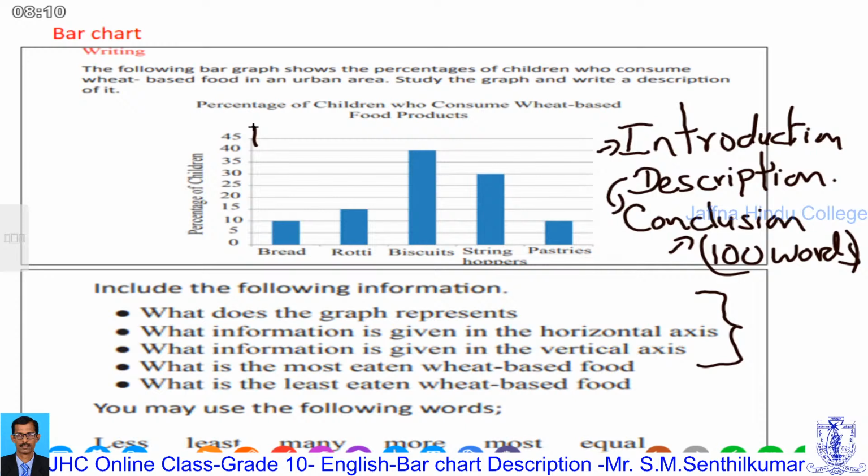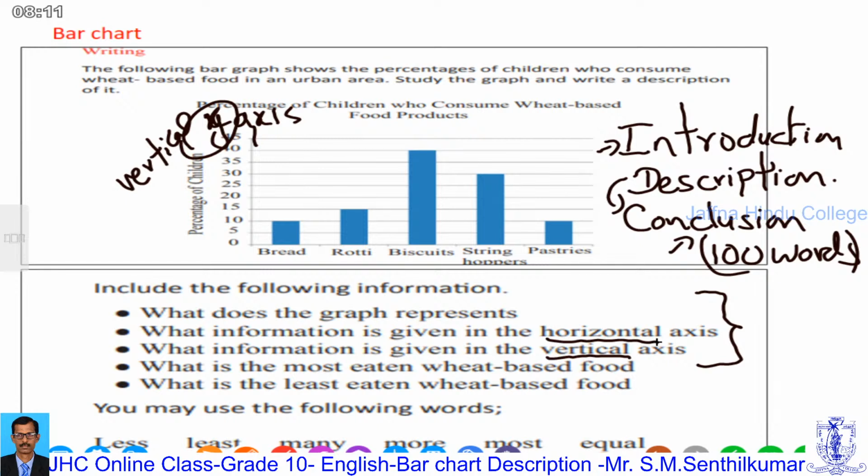If you write it in a mathematical way, y-axis is wrong. How do you call this? This is actually called the vertical axis. We use that particular term, vertical axis. That is why they mention it here. Then the other one, horizontal axis. You have to use the proper terminology.